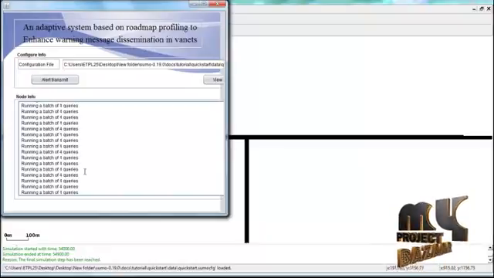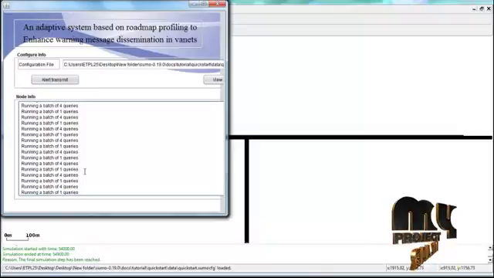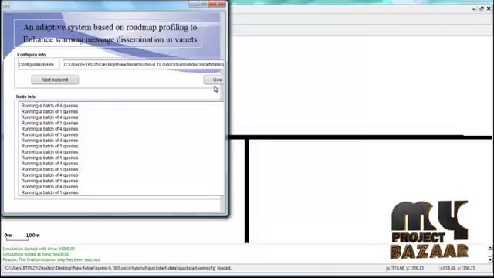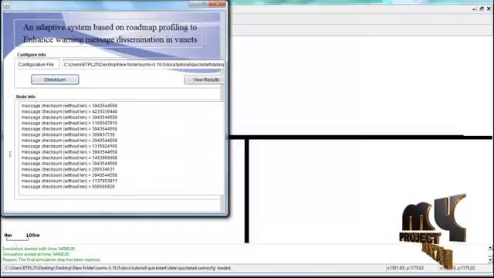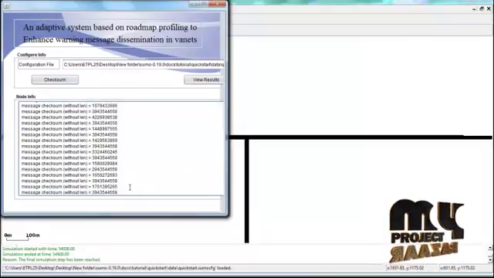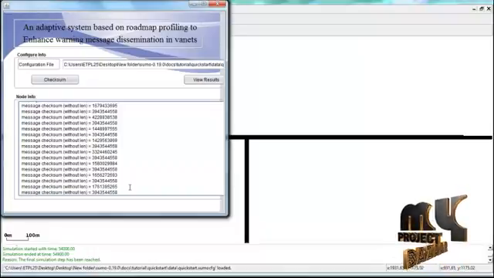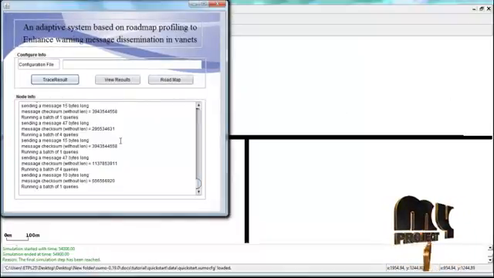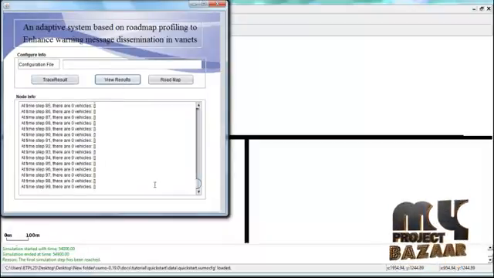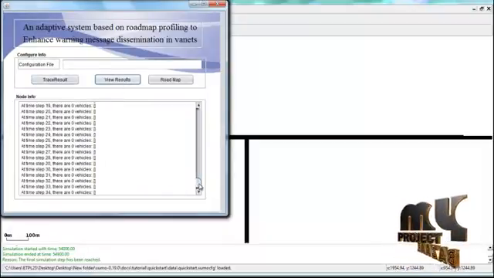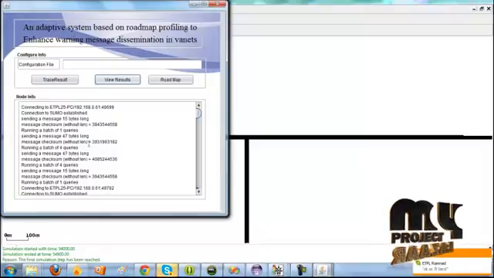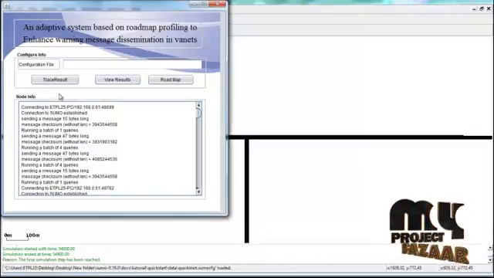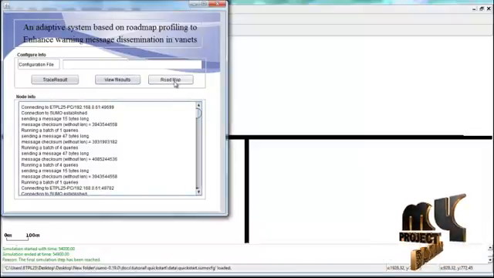It will show the number of queries transmitted between the vehicles based on the warning messages in the scenario prediction mechanism. Finally we move to the next frame and click the checksum mechanism. The checksum mechanism is used to verify the integrity of the message transmission in the vehicular ADAS networks. Finally we can view the results based on trace results and view results. This shows the number of messages and the number of warnings transmitted in that environment. Finally we can view the roadmap.